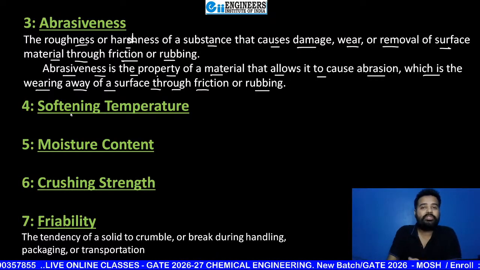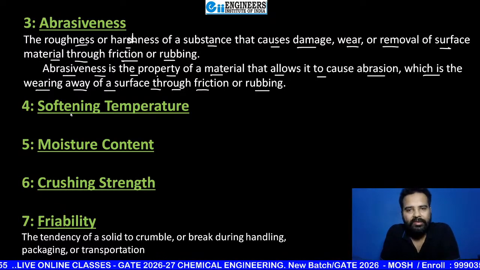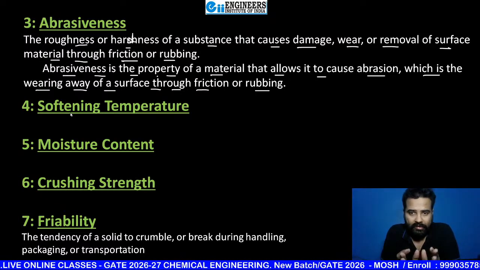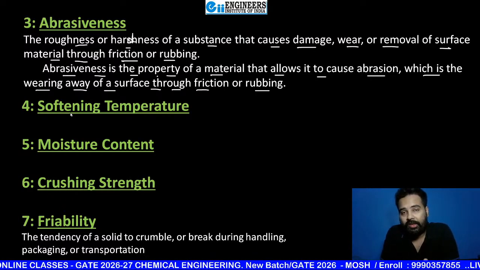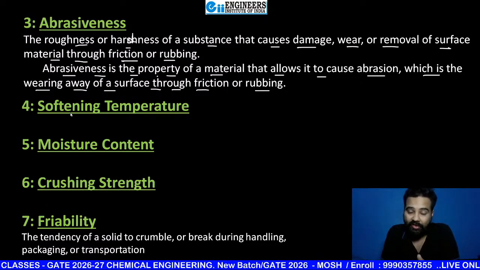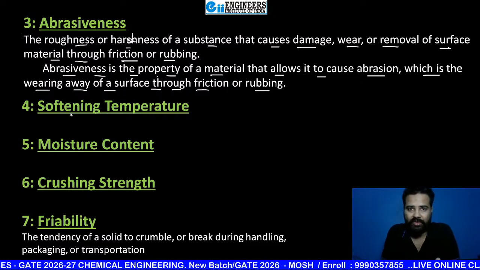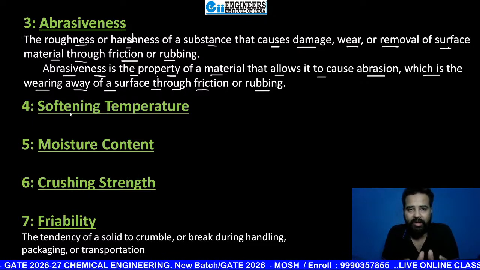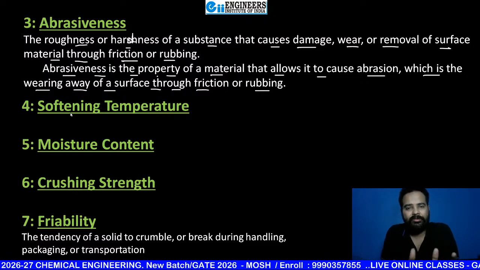What is softening temperature? Some materials like wax, like oils or fats, behave like a fluid if you increase their temperature. First they start to soften. After increasing the temperature some more, you will feel that your material is becoming soft and softer. After that, maybe there is some phase change also.